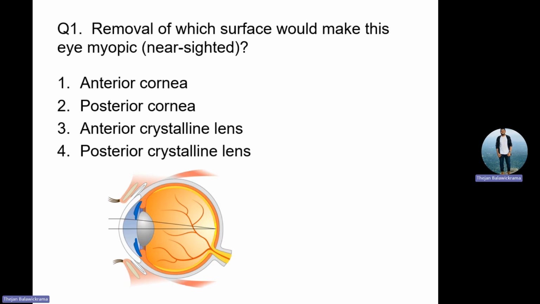So the posterior part of the cornea has minus power, and the anterior part of the cornea has plus power. If we want to make a patient myopic, what do we have to do? We have to remove plus or minus? We have to remove minus. So if we remove the posterior part of the cornea, the patient becomes more myopic. Understood? The patient becomes more myopic.